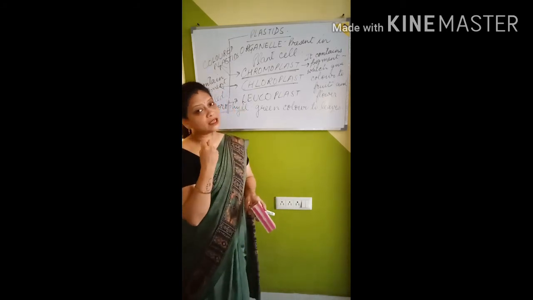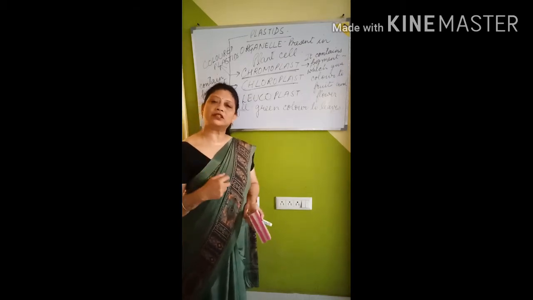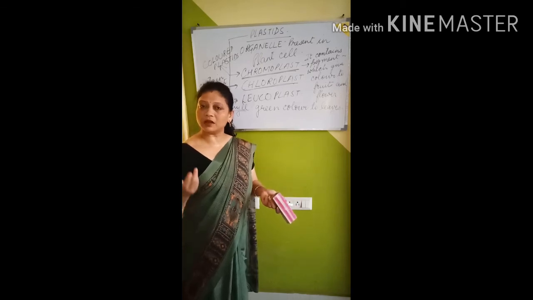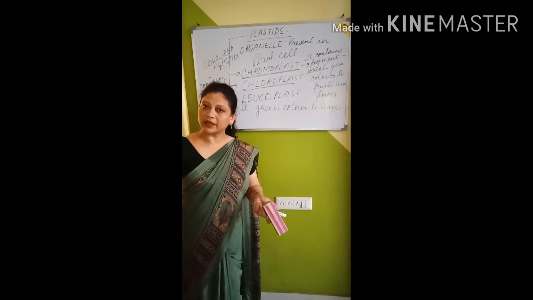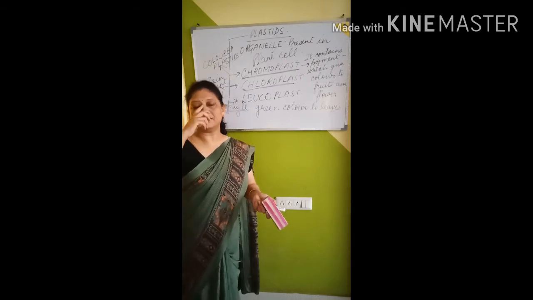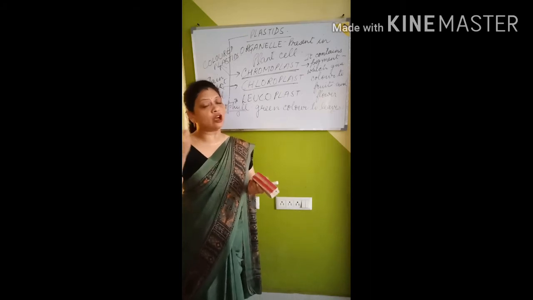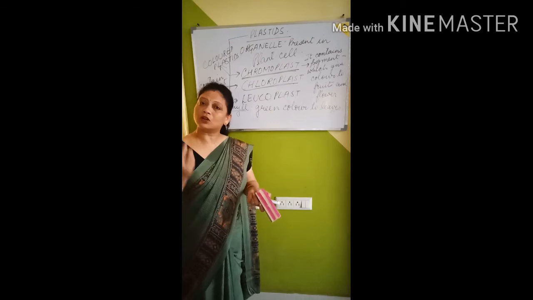Leaf absorbs sunlight, and in the presence of carbon dioxide and water, minerals they get from the roots, carbon dioxide they get from the atmosphere. They absorb sunlight due to the chlorophyll.